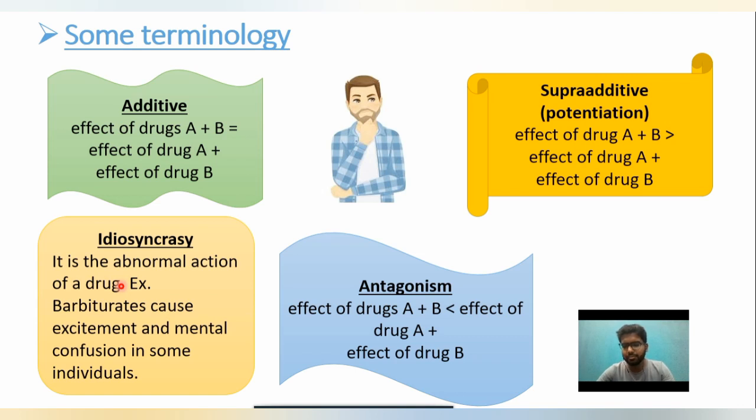Barbiturate is actually a central nervous system depressant drug, but patients can suffer from excitement or mental confusion in some cases. That unexplained effect of barbiturate is known as idiosyncrasy. Then antagonism: the effect of drugs A plus B is less than the individual effect of drug A plus the individual effect of drug B.